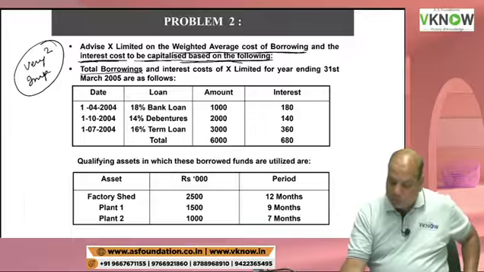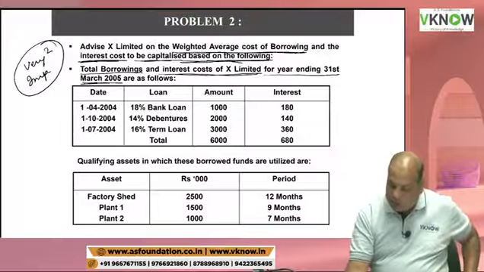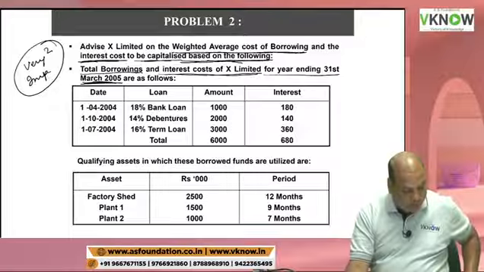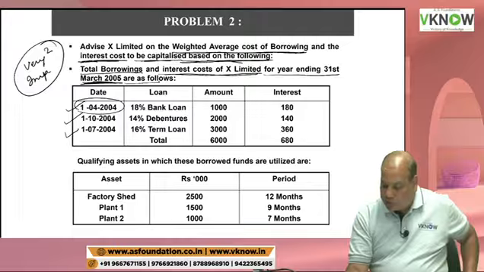Total borrowing and interest cost of X Limited for the year ending 31st March 2005 are as follows. So these are the different dates of borrowing. The first borrowing is on 1st April. It is an 18% bank loan.